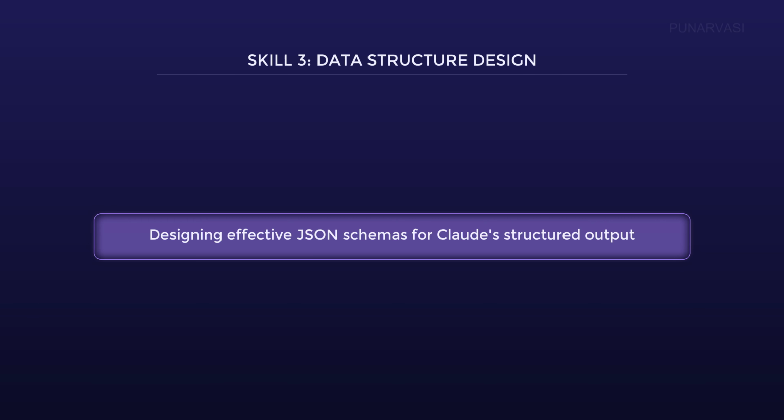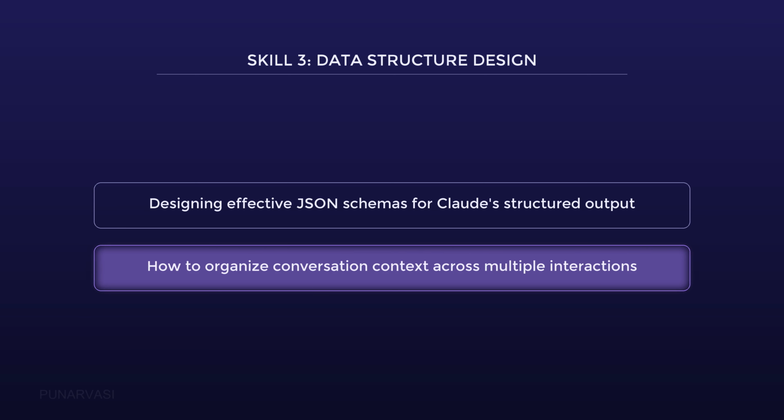Think of JSON schemas as your project's architectural blueprint. The key insight is that a poorly designed schema cripples Claude's ability to deliver reliable, structured data. What this means is you must define precise data types and hierarchical relationships upfront. Without this rigor, your outputs become unpredictable, turning a powerful assistant into a source of constant debugging. This skill separates functional prototypes from production-ready systems.